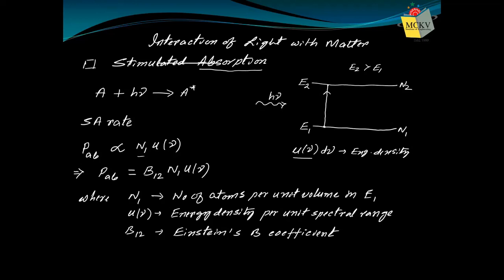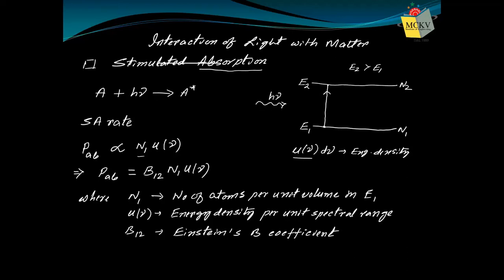Now if you are asked a question like this, which is very familiar, define Einstein B coefficient, what will you do? You will first define that absorption rate, just the definition we have written. Then you write down the mathematical form and you say this B12, the proportionality constant, is called Einstein's B coefficient, which tells us the probability of occurrence of this event. This B12 tells us the probability of this stimulated absorption to occur.